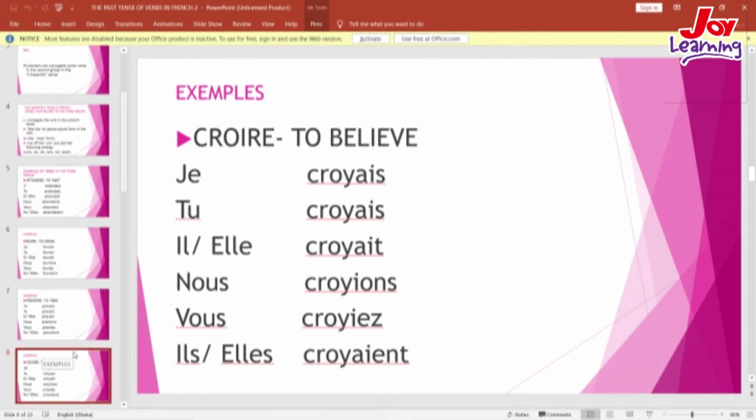So it becomes je croyais, tu croyais, il croyait, elle croyait, nous croyions, vous croyiez, il croyait, elle croyait, which means I was believing, you were believing, he was believing, she was believing, we were believing, you plural were believing, they masculine were believing, they feminine were believing.